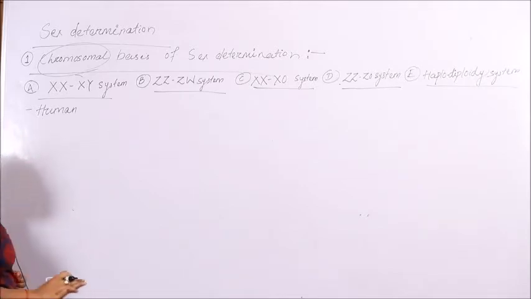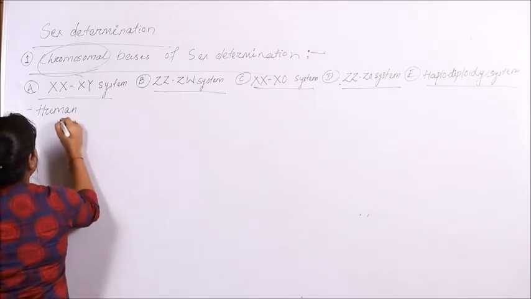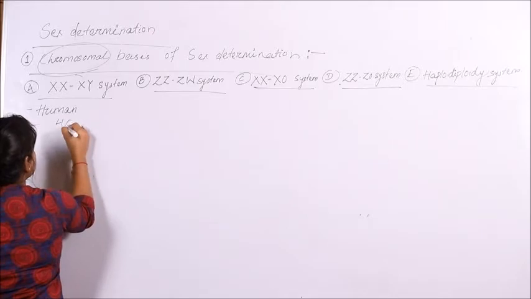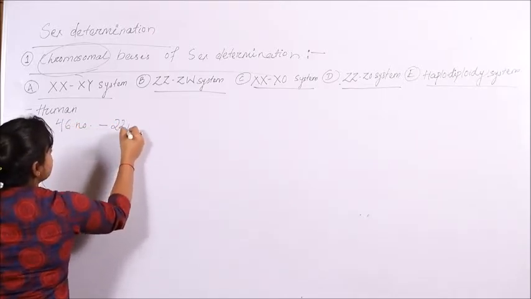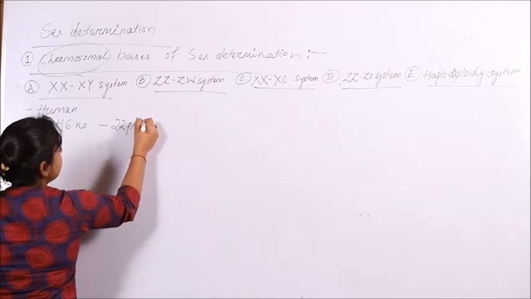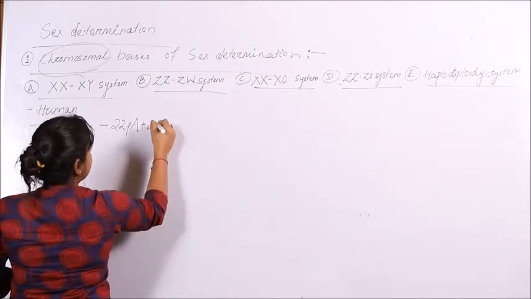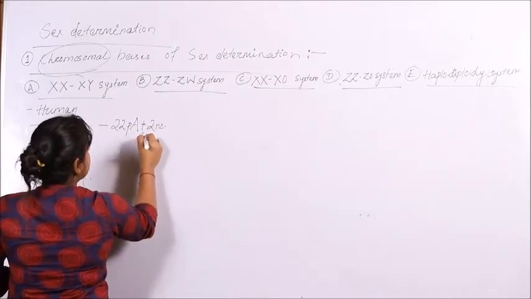When we are talking about humans, we all know that humans contain 46 chromosomes, out of which 22 pairs are autosomes and 2 are sex chromosomes.